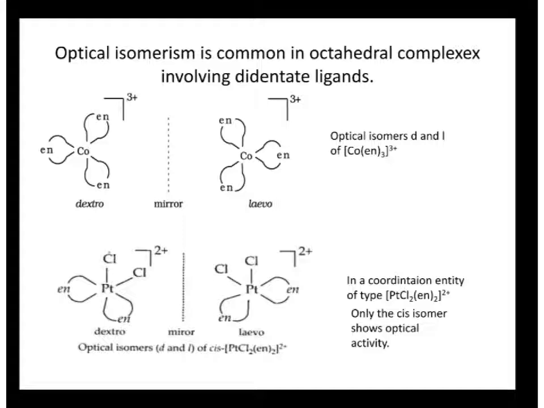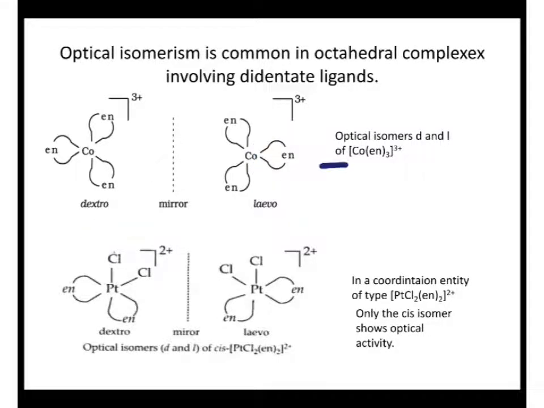So if you see this sample here, you might feel it's identical. But this is a bidentate ligand, right? So the arrangement in space will be different in both. The three-dimensional arrangement will be different. These are optical isomers of this particular example with a bidentate ligand.